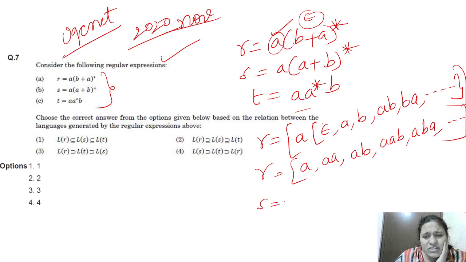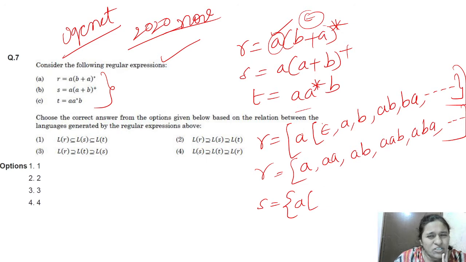Now we will see language S also. Oh, here it is plus, not a star, in language S. That's why S is different.